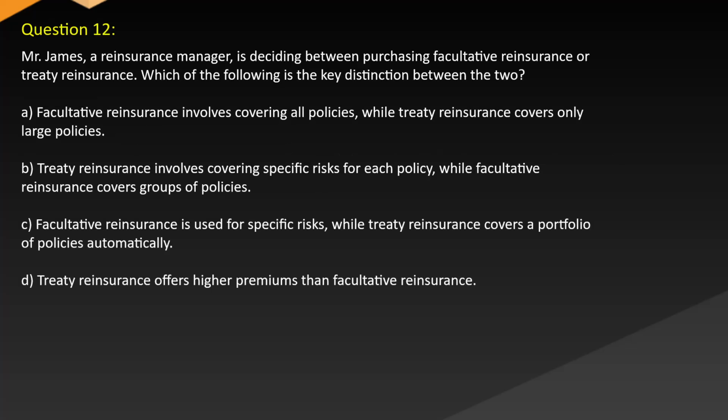Question 12. Mr. James, a reinsurance manager, is deciding between purchasing facultative reinsurance or treaty reinsurance. Which of the following is the key distinction between the two? A. Facultative reinsurance involves covering all policies, while treaty reinsurance covers only large policies. B. Treaty reinsurance involves covering specific risks for each policy, while facultative reinsurance covers groups of policies. C. Facultative reinsurance is used for specific risks, while treaty reinsurance covers a portfolio of policies automatically. D. Treaty reinsurance offers higher premiums than facultative reinsurance.